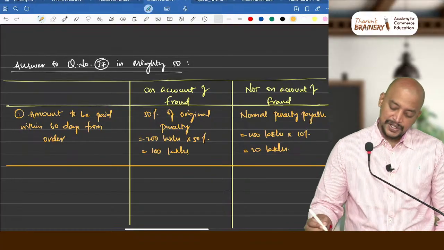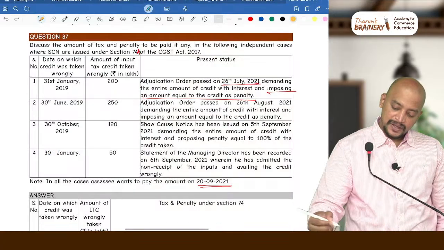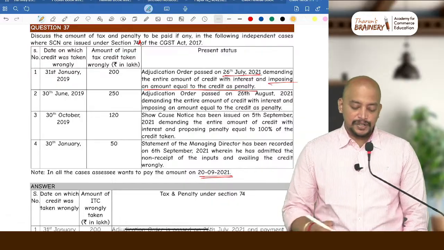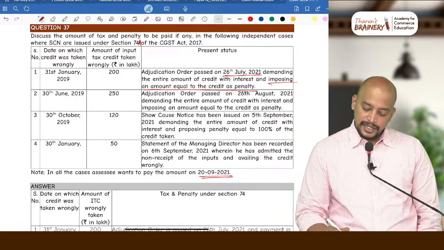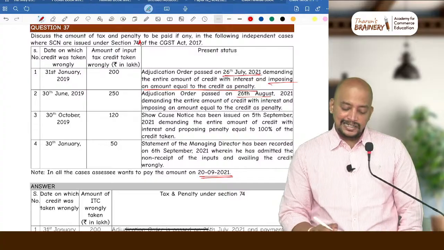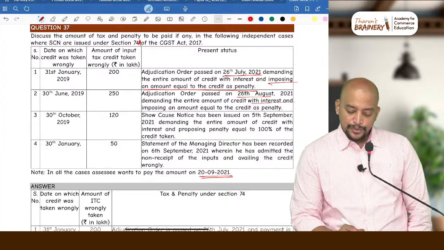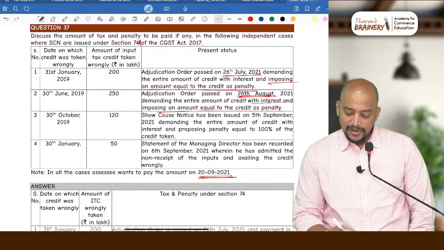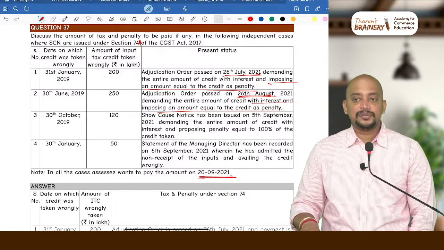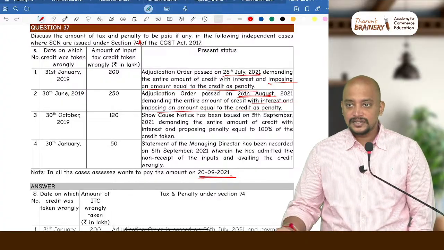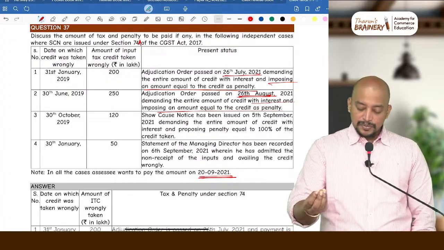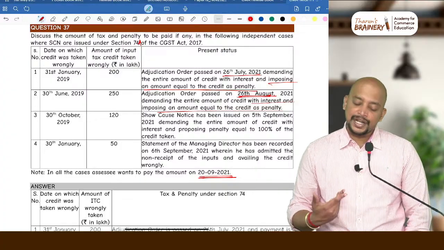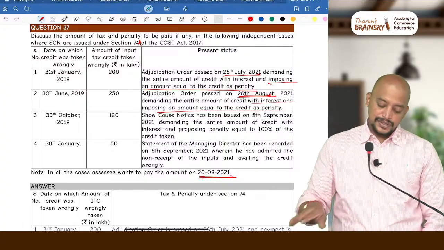See the second situation. What is the second situation? 30th June 2019, adjudication order passed on 26th August 2021, demanding the entire amount of credit with interest and imposing an amount equal to credit as penalty. Order date 26th August. When are they making the payment? 20th of September. Is it within 60 days? Yes, definitely within 60 days. Because August few days and September 20 days only, again it is within 60 days. So same as above.